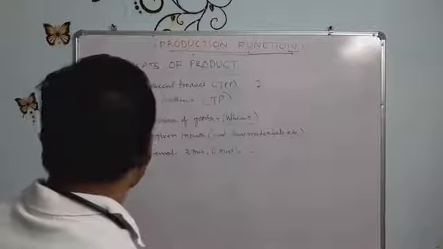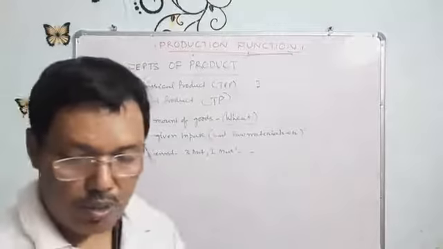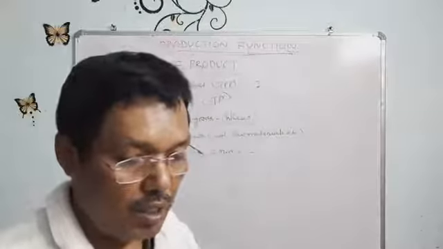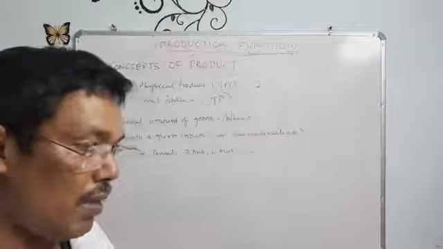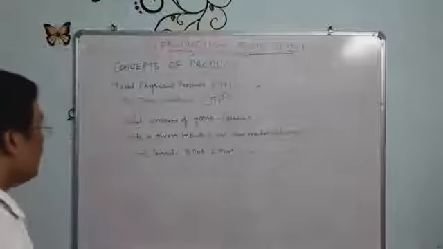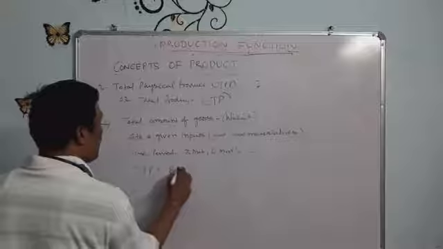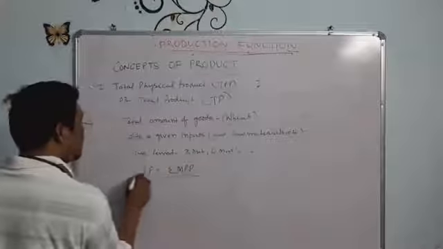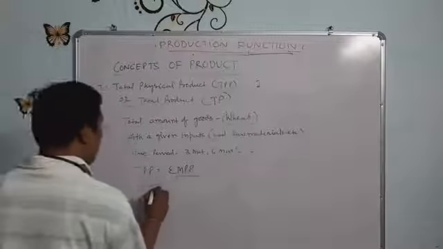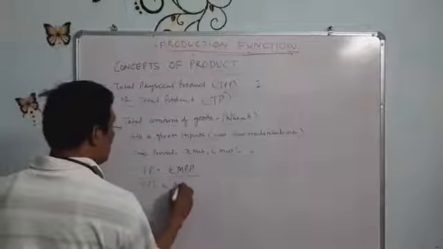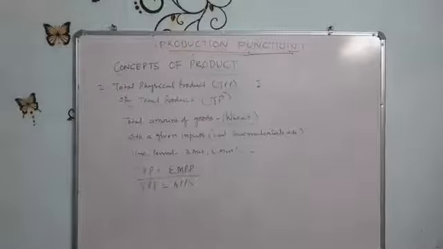Before we discuss it, I will also give some numerical examples to explain. Total physical product is equal to, there is a formula which I will discuss later on, the summation of marginal physical product, or total physical product equal to average physical product, which is also called average product.